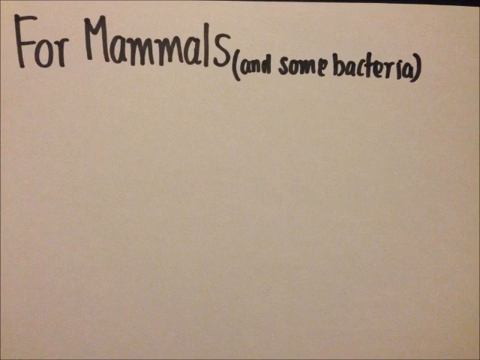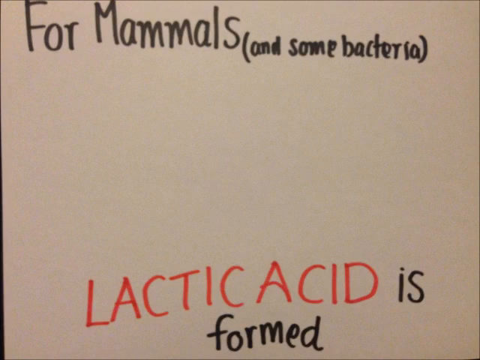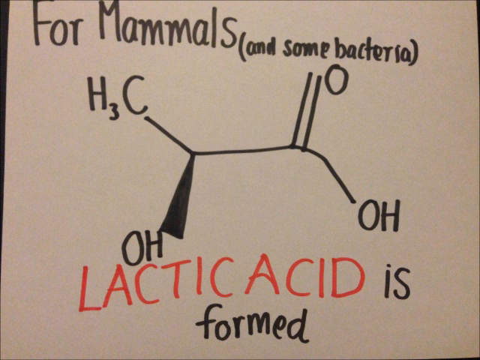Firstly, mammals and some types of bacteria form lactic acid. Lactic acid is an organic acid formed in sour milk and produced in the muscle tissues during demanding exercises.